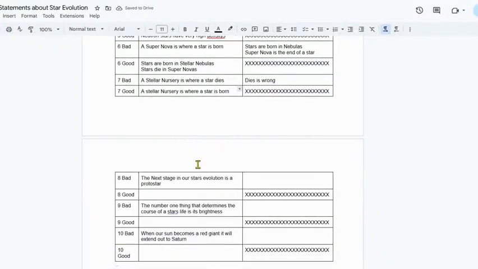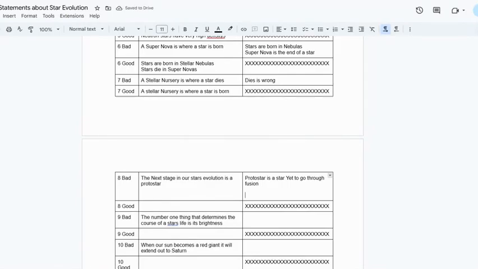Keep it up. The next stage in our star's evolution is not a protostar. A protostar is a star that is yet to go through fusion. Well, our star's gone through fusion, so it won't turn into a protostar. The next stage, if you can remember, is a red giant. So the next stage of our star is a red giant.